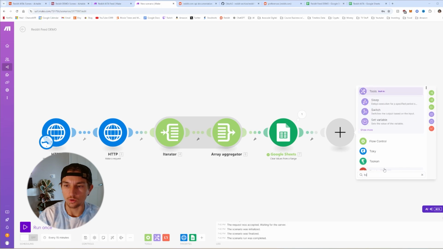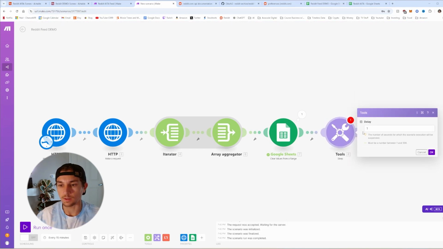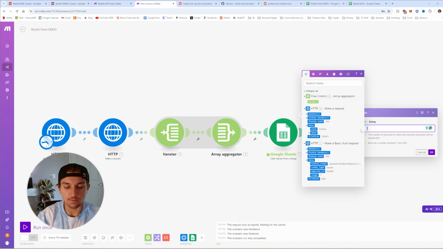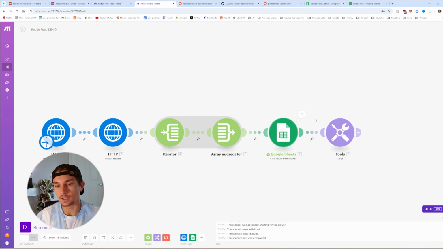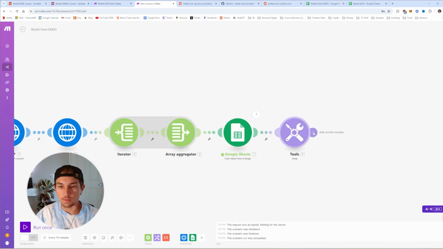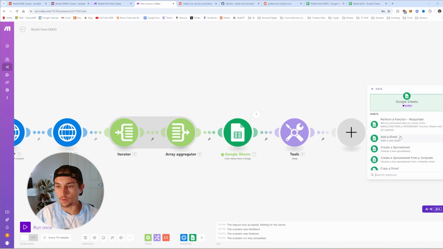We're going to go to tools, and then right here we're going to select sleep. I like to sleep for at least 60 seconds. This is because Google Sheets, for whatever reason, sometimes gets errors if I'm doing another Google Sheets module after this one. It needs some time to update and clear all those values out. So that's why we're doing that. Once you have the sleep module, we're going to add another Google Sheets module.